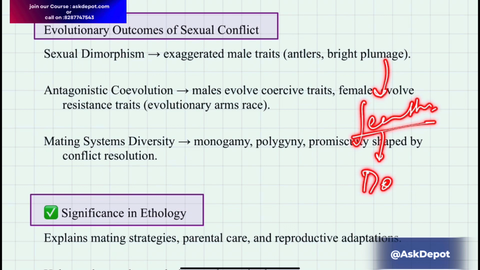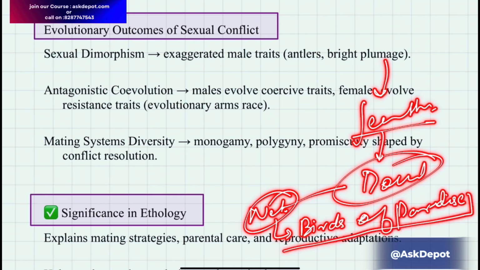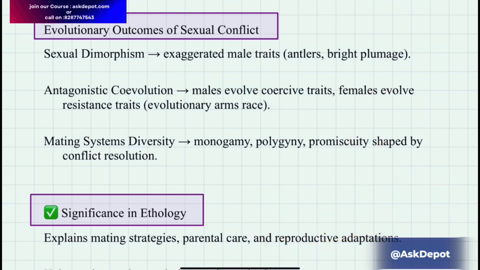The good example is you can go through the documentary. This documentary is available on Netflix or even YouTube. There are birds of paradise. I will suggest that you watch this documentary. It's one of the beautiful documentaries available on the internet.